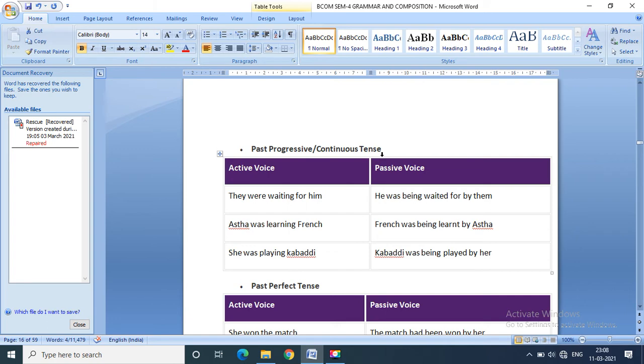Past continuous tense, let us see. In that case again was, were, plus been, plus past participle.